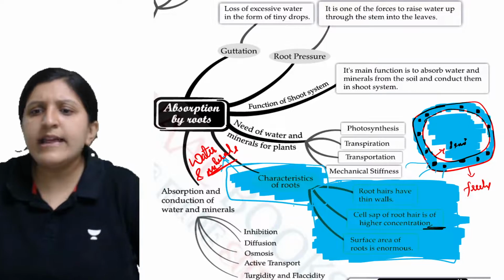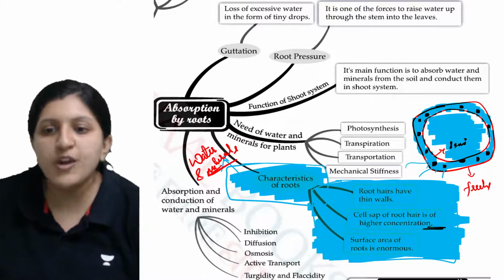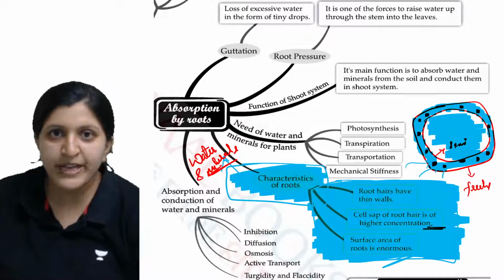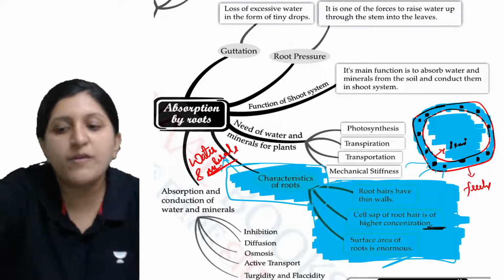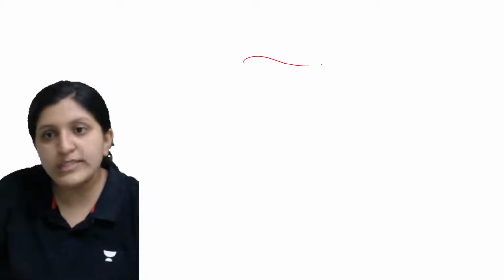And other than that, you can also find the surface area of the root is enormous. So what do we mean when we say the surface area of the root is enormous? Let me just explain this. Let's say this is a root now. The root is going to spread.